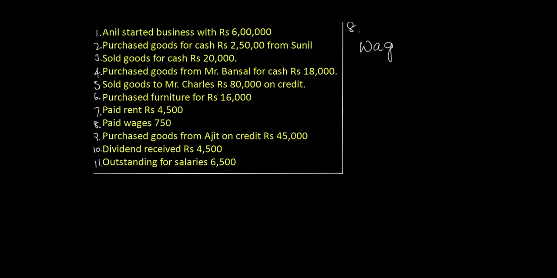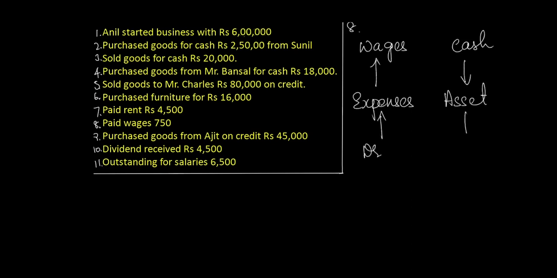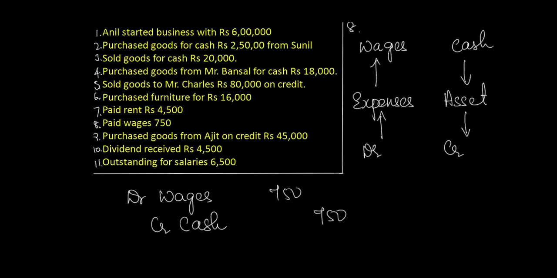The next transaction is that of payment of wages by cash. The two aspects of this transaction are wages and cash. Wages is a regular business expenditure which is usually paid for workers or laborers, and since it is an expenditure which is increasing, the same shall be debited. And cash is an asset which is decreasing, therefore we will credit cash. The entry would be debit wages and credit cash.